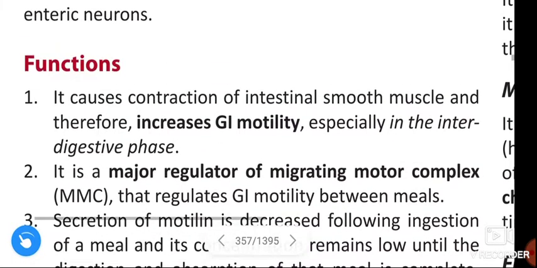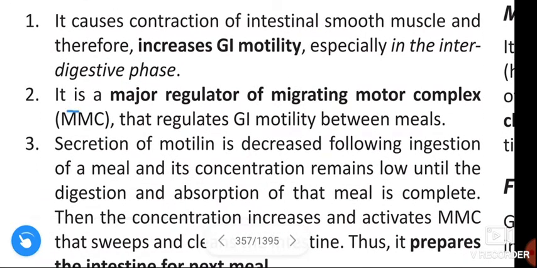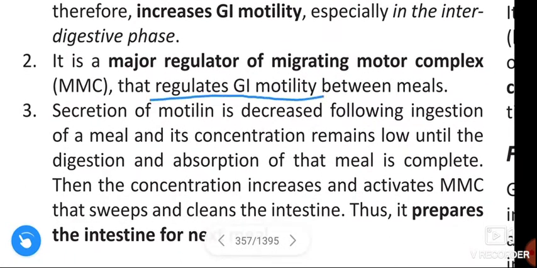See once again. Functions of motilin. It causes the contraction of intestinal smooth muscle and therefore increases the gastrointestinal motility, especially in the interdigestive phase. It is a major regulator of migrating motor complex, MMC, that regulates the gastrointestinal motility between the meals.